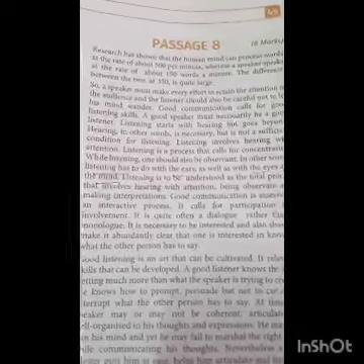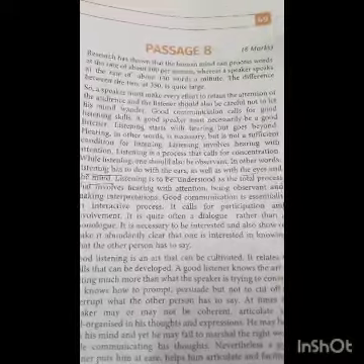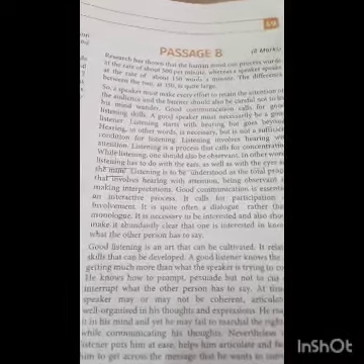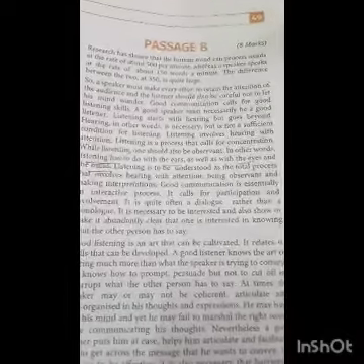this passage is dealing with what? By reading these two paragraphs, or around one and a half paragraphs, what did you come to know? This is talking about the various skills like listening and hearing.